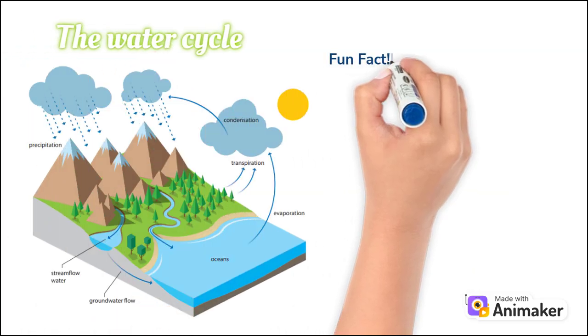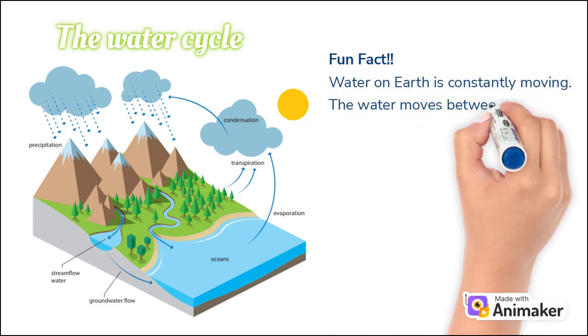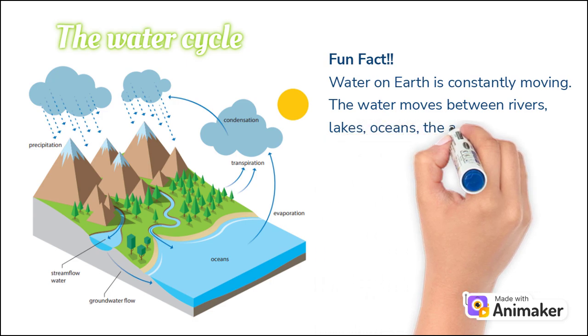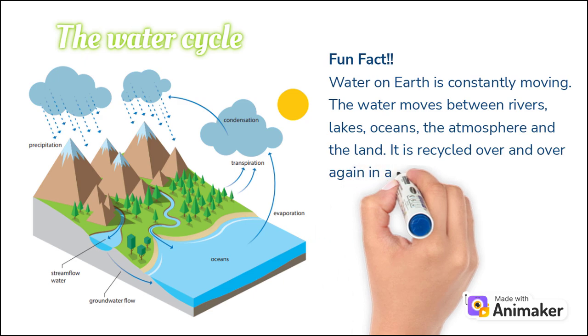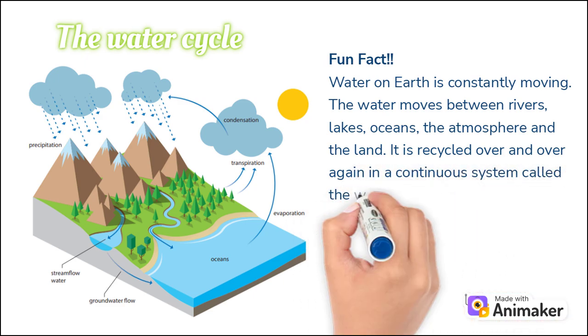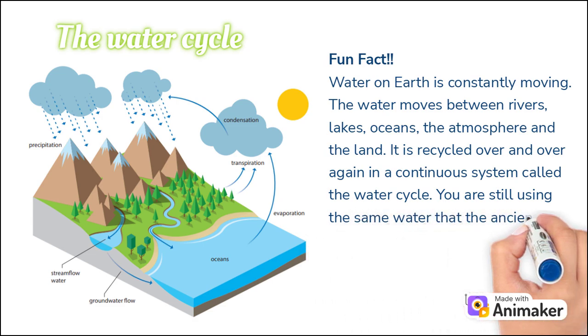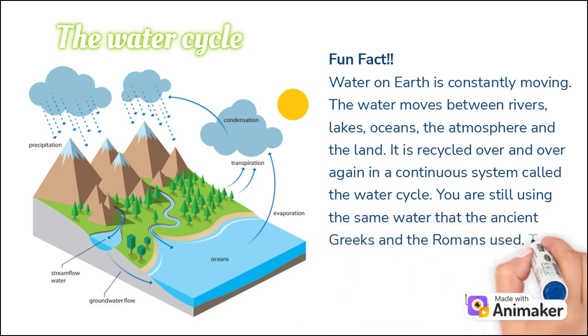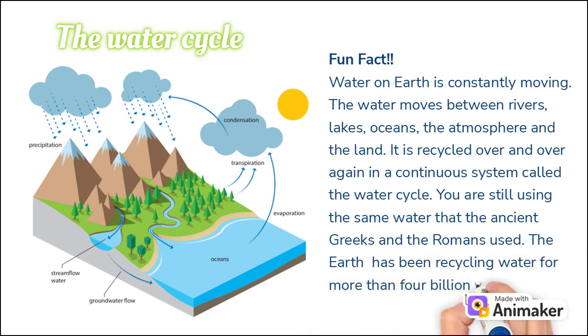Last one, we will talk about the cycle of water. Water on Earth is constantly moving. The water moves between rivers, lakes, oceans, the atmosphere, and the land. It is recycled over and over again in a continuous system called the water cycle. You are still using the same water that the ancient Greeks and the Romans used. The Earth has been recycling water for more than 4 billion years.